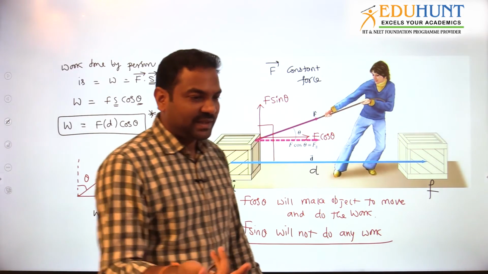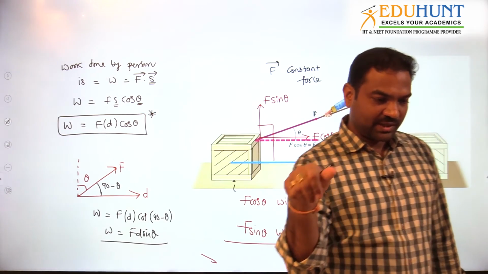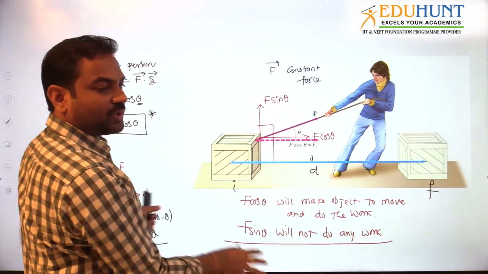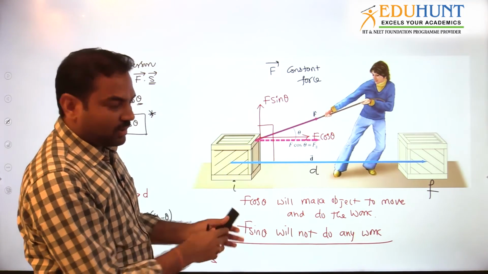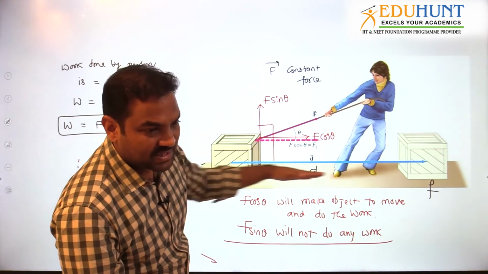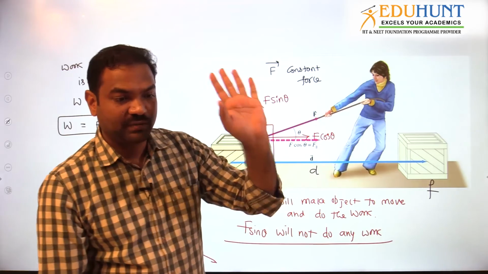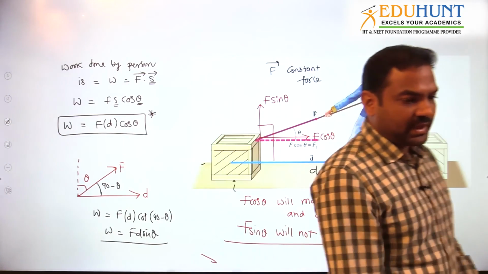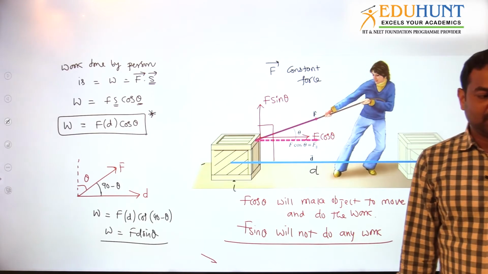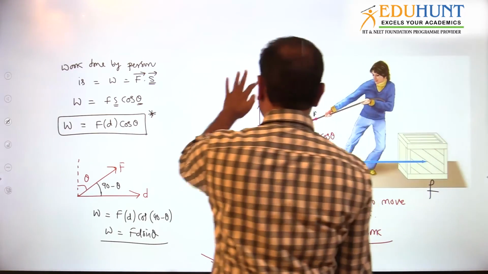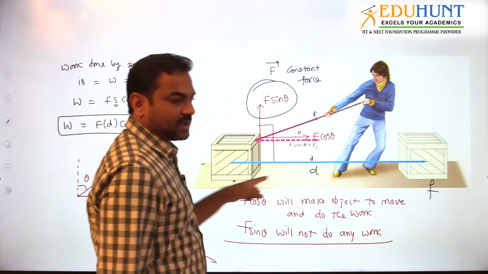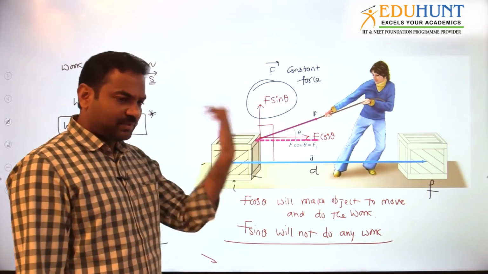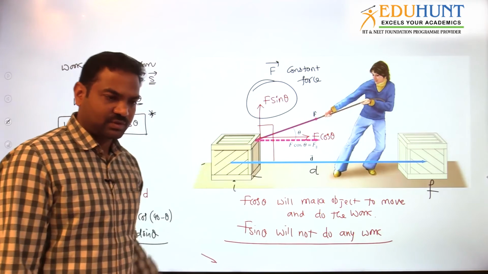It all depends on how it is defined, how you are defining theta, and what force you are talking about. But ultimately, what you need to understand from this is that the force component which is in the direction of displacement will do the work. Okay, good Lakshmi Bhavana. The force component in the direction of displacement will do the work. The force component which is perpendicular to displacement will not do any work; it will do 0 work. It can be cos theta, it can be sin theta, it can be some other force.